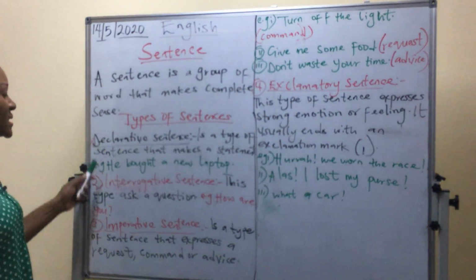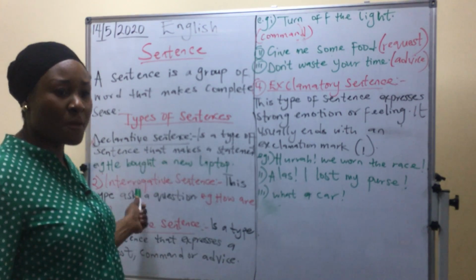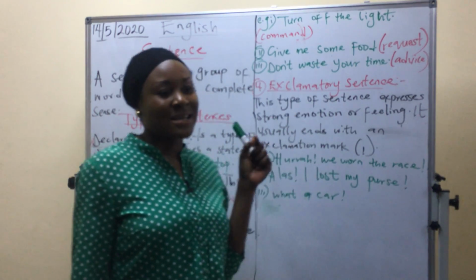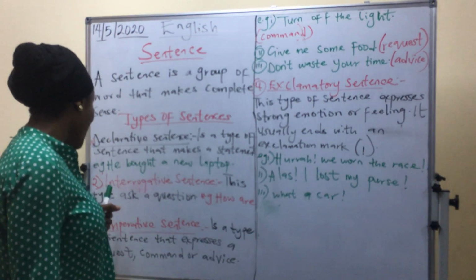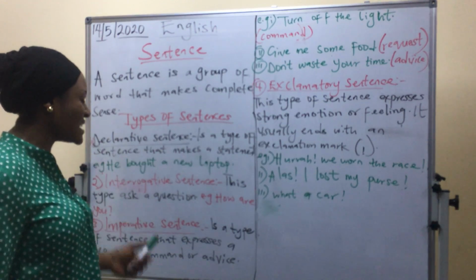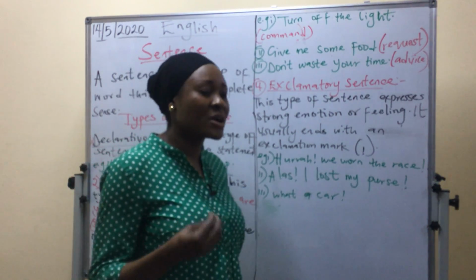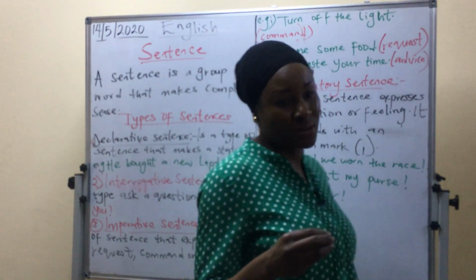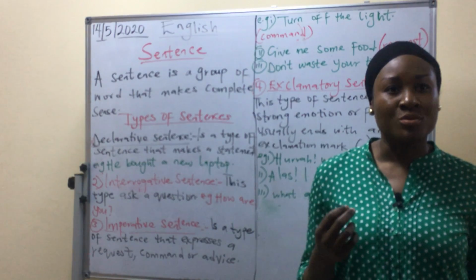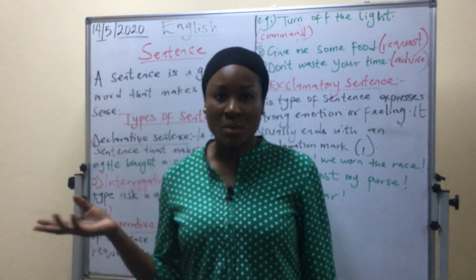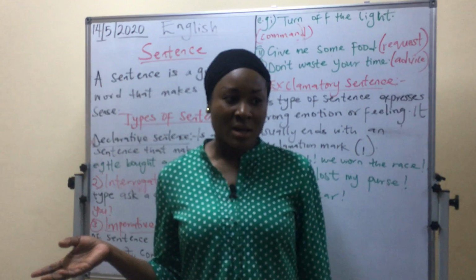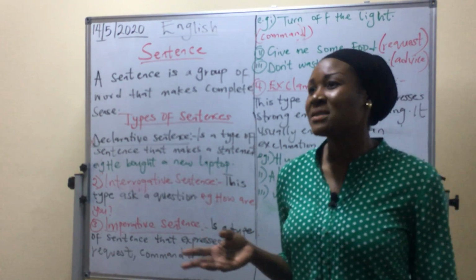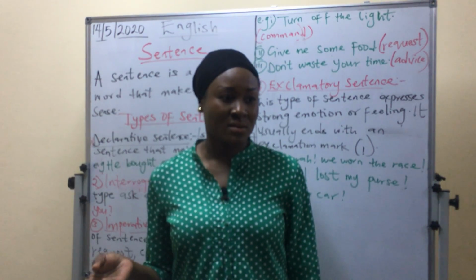The second one is the interrogative sentence. Interrogative means question. An interrogative sentence is a type of sentence that asks what? Question. For example, how are you? Will you give me some water? Can you please pass the book to me? All these are what? Questions.